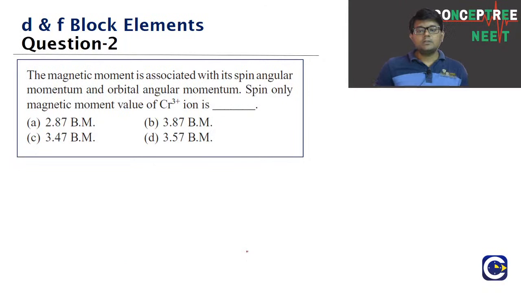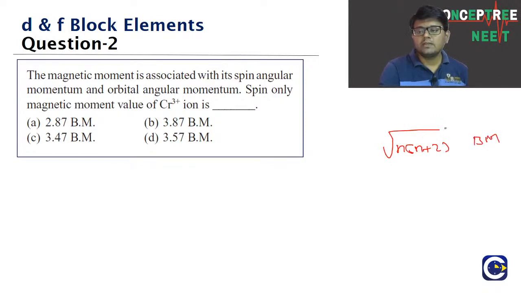Let's look at the next one. So these questions are also important: the questions based on the calculation of the spin-only magnetic moment. So what is the formula for the spin-only magnetic moment? Root of n into n plus 2 Bohr magneton, where n is the number of unpaired electrons. The magnetic moment is associated with its spin angular momentum as well as orbital angular momentum.